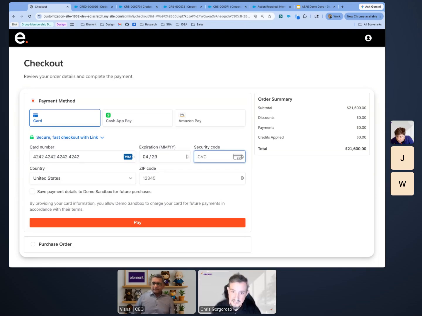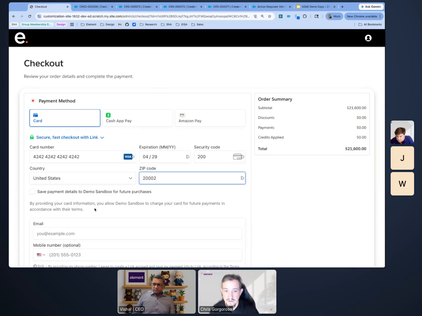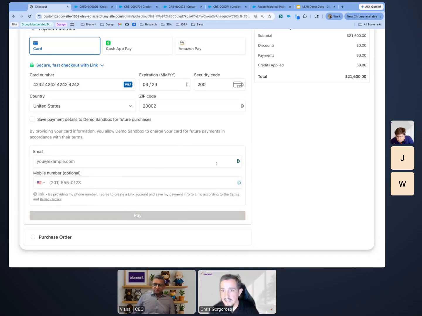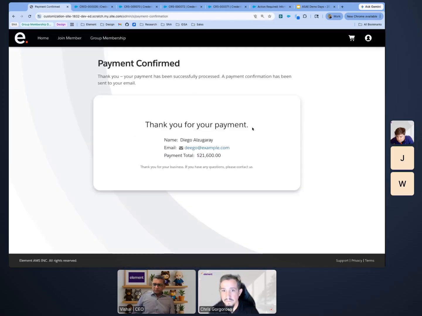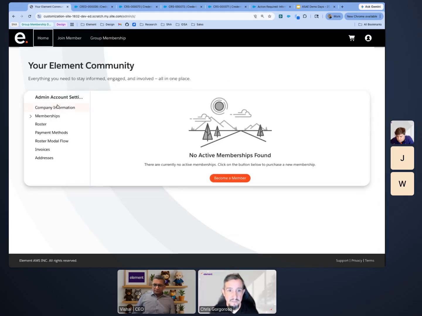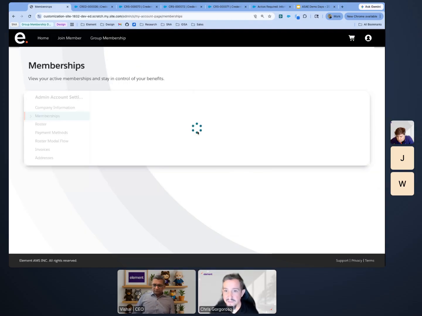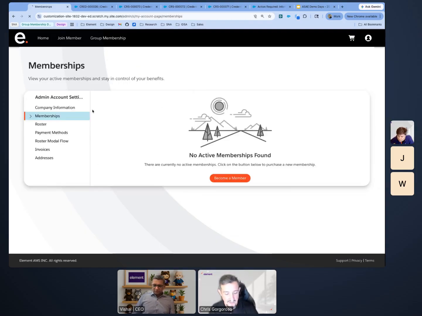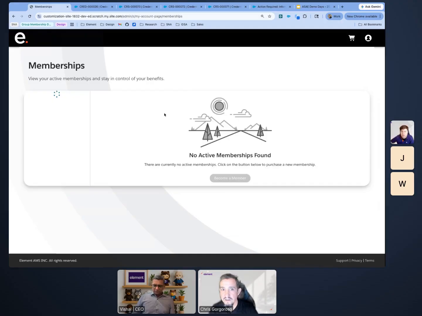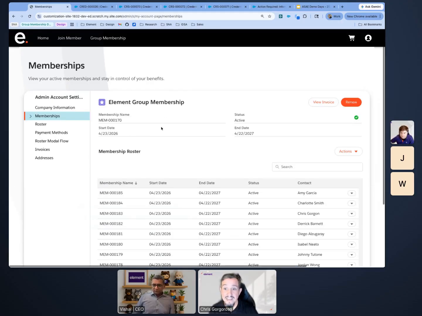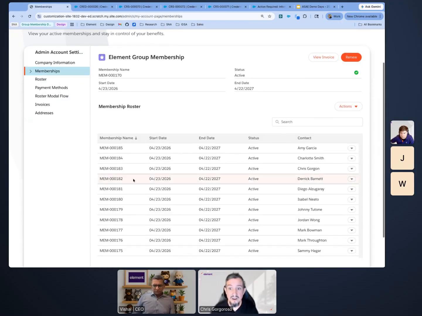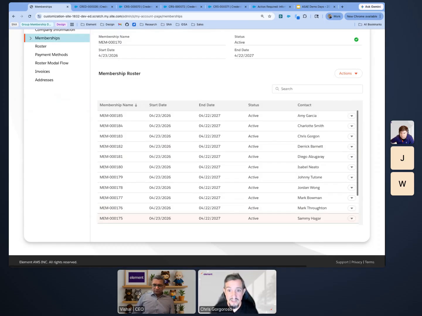So we'll go ahead and just make that payment here. Process the payment. And now I've got a payment confirmation. So a very easy self-service portal for our administrators. And when I get back, once that membership gets inserted, and it might take a minute to insert, there it is. I can see the membership and all the individual people inside there.